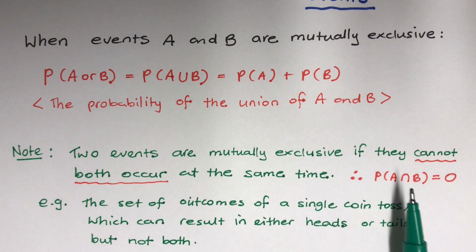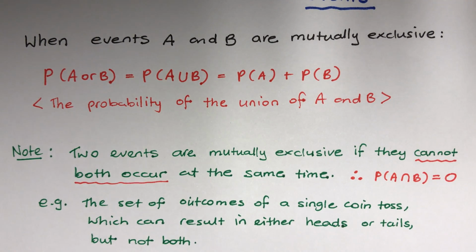That means there are no common events between them, because they're not going to happen at the same time. There's no meeting point there. For example, the set of outcomes of a single coin toss, which can result in either heads or tails but not both, because there's only one coin. So that's a mutually exclusive event.